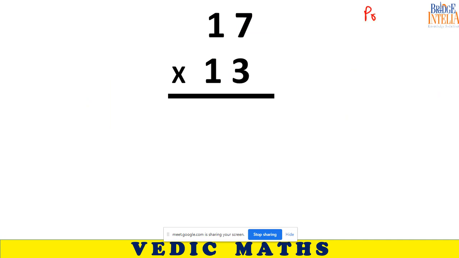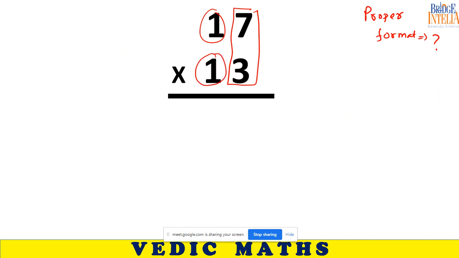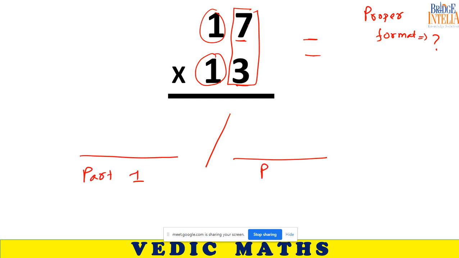Is this in proper format? Please tell me. Are these two numbers in the desired format? Yes, sir. 7 plus 3, 10, and the remaining numbers are identical. So the strategy is: look at the last digit. You are going to multiply the two last digits. The answer will be in two parts, part 1 and part 2.